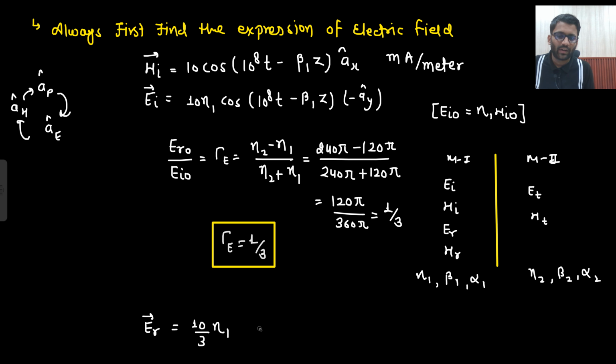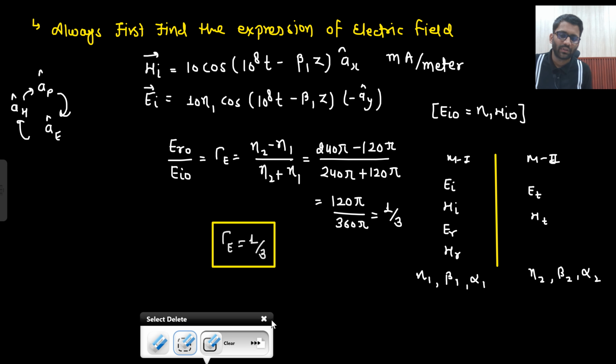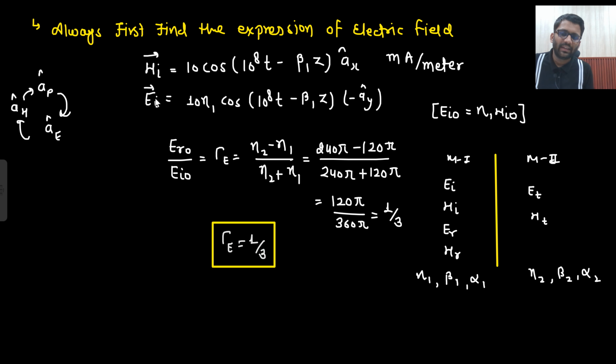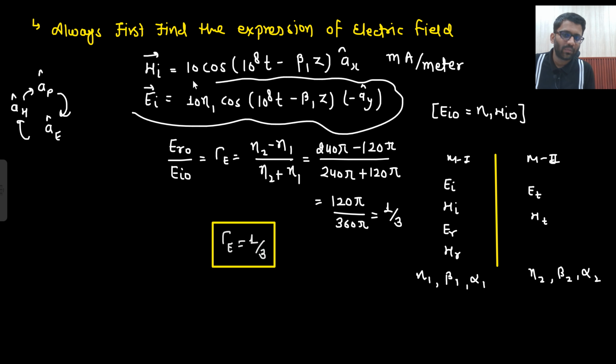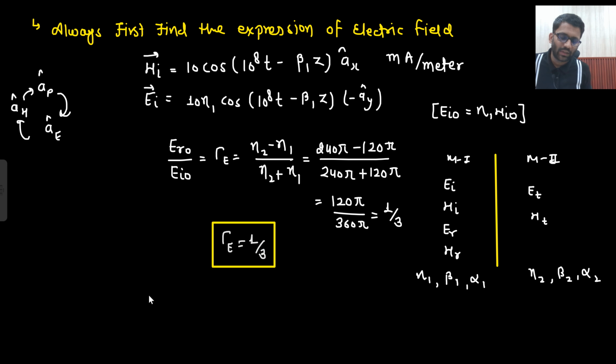I do not even need to write down this line. You will get confused. So what I need to do? Basically, I need to multiply this particular expression with 1 by 3. So what will I get? E_R would be E_0 into eta 1, which was already there. So can I put the value of eta 1? That is 120 pi. So let's put the value of eta 1. That is 120 pi into 1 by 3 cos(omega t